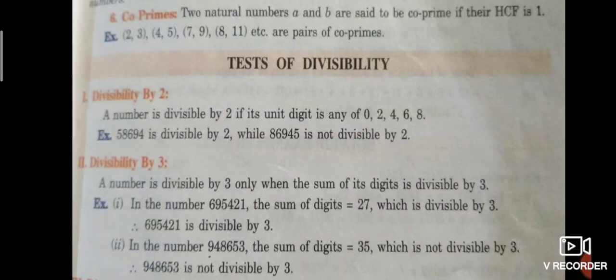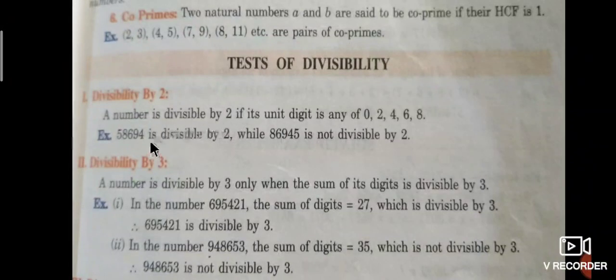That is called a divisibility test. A number is divisible by 2 if its unit digit is any of 0, 2, 4, 6, 8.